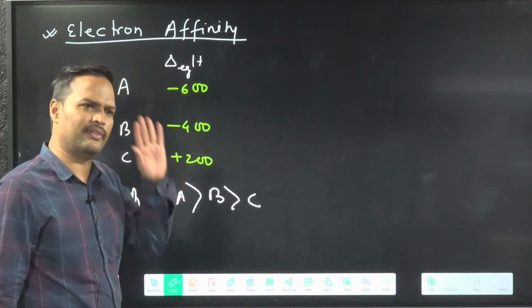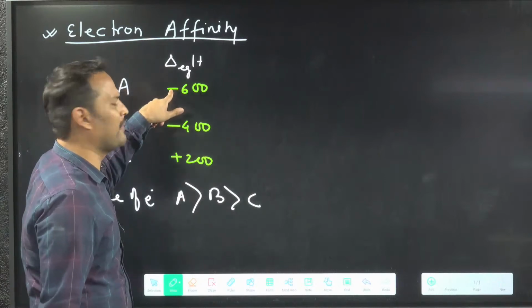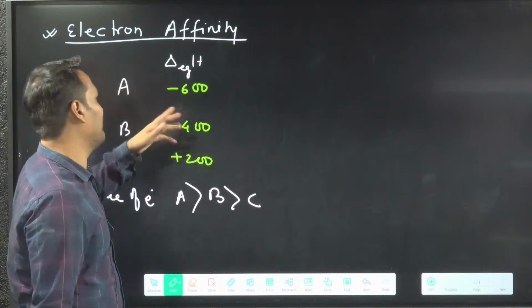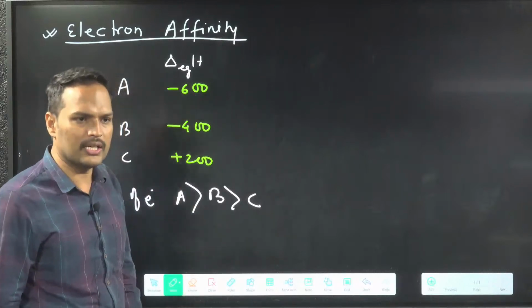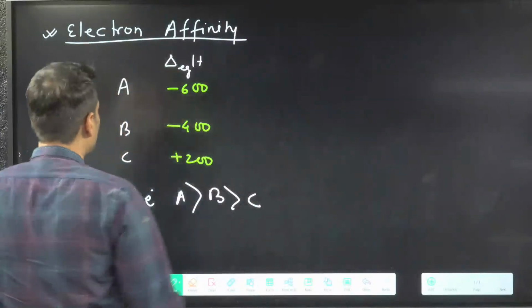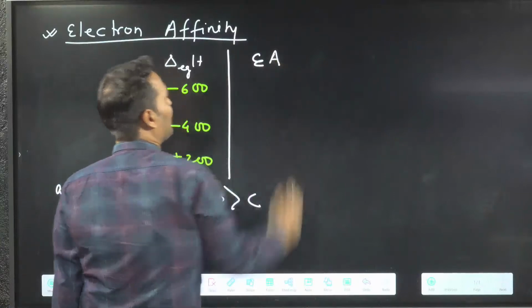Although we know we are studying chemistry, mathematics we will ignore. We will say that minus sign only shows release of energy. So I will say that this is high value. But there is a bit of confusion. So that's why we are having a new term included, that is your electron affinity.